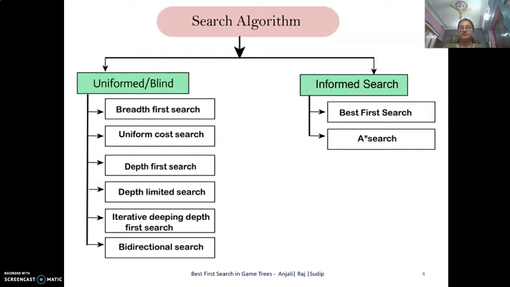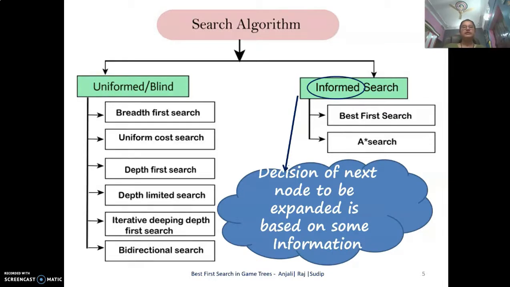In uninformed search, we are given no information other than the problem definition. However, in informed search, the decision of the next node to be expanded is based on some information. So this is the primary difference between uninformed search and informed search. The different types of uninformed search are the breadth first search, the depth first search, the depth limited search, the iterative deepening search, and so on. And informed search consists of the best first search and its variants, among which A-star search is the most well-known informed search.